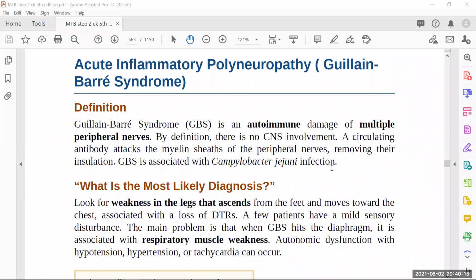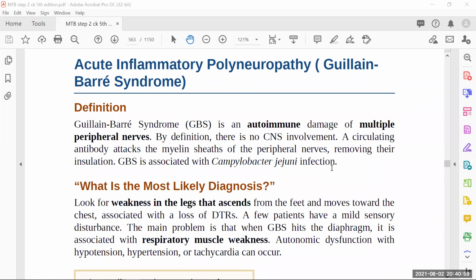Okay. So here, just think about in GBS, what is happening? There must be a history of infection, and most of the time, the infection is Campylobacter jejuni. What is the infection going to do? Antibodies are going to form against this infection, and those antibodies are actually going to act on the peripheral nerves, and they will destroy the myelin sheath. And we know very well the function of myelin sheath is to do the saltatory conduction. The conduction is very fast whenever the neuron is myelinated. If the neuron is unmyelinated, those neurons don't have so much nerve conduction velocity. So nerve conduction velocity will be very high in myelinated neurons.